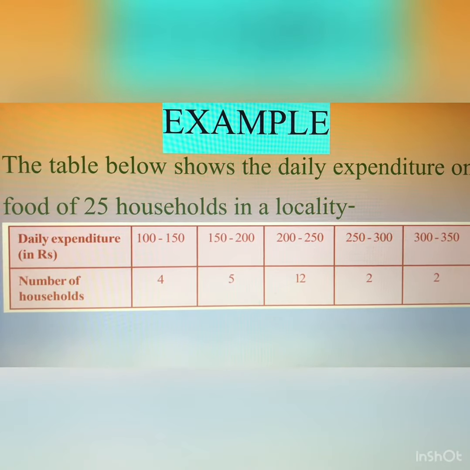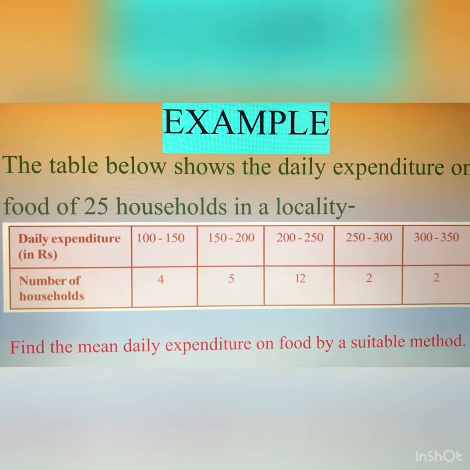This is the daily expenditure and the number of households are 4, 5, 12, 2 and 2. So find the mean daily expenditure on food by a suitable method. So here you will use the step deviation method for the given data.